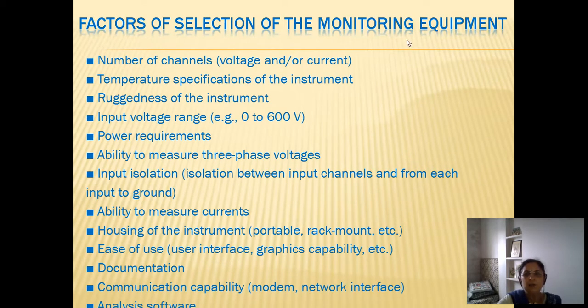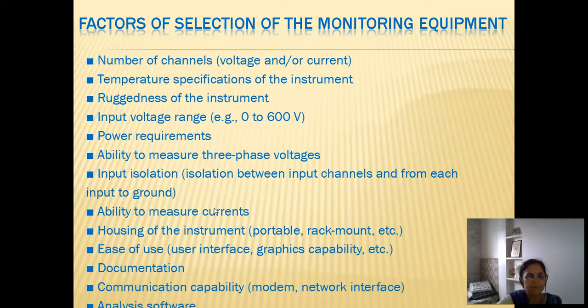While selecting the monitoring equipment, we can check various factors of selection, like number of channels for voltage and current measurement, temperature specifications of the instrument, ruggedness of the instrument, input voltage range at which it can be used, the power requirements, ability to measure three-phase voltages, input isolation, which is isolation between input channels and from each input to ground.